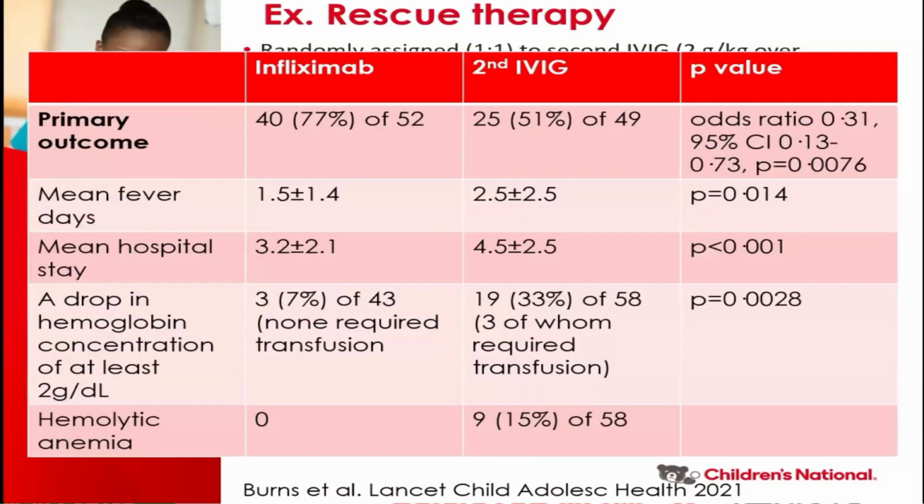What the author found was that the primary outcome was achieved in 40 out of 52, 77% of patients in the infliximab group, and in only 25 out of 49, 51% of the second IVIG. If you were to do the number needed to treat, you will see that the number needed to treat here is 4. For every 4 patients that you treat with infliximab, you will be able to get to the primary outcome. The duration of fever was less, the hospital length of stay was less, and we did not have as much drop in hemoglobin or hemolytic anemia, as we have seen with second dose IVIG.